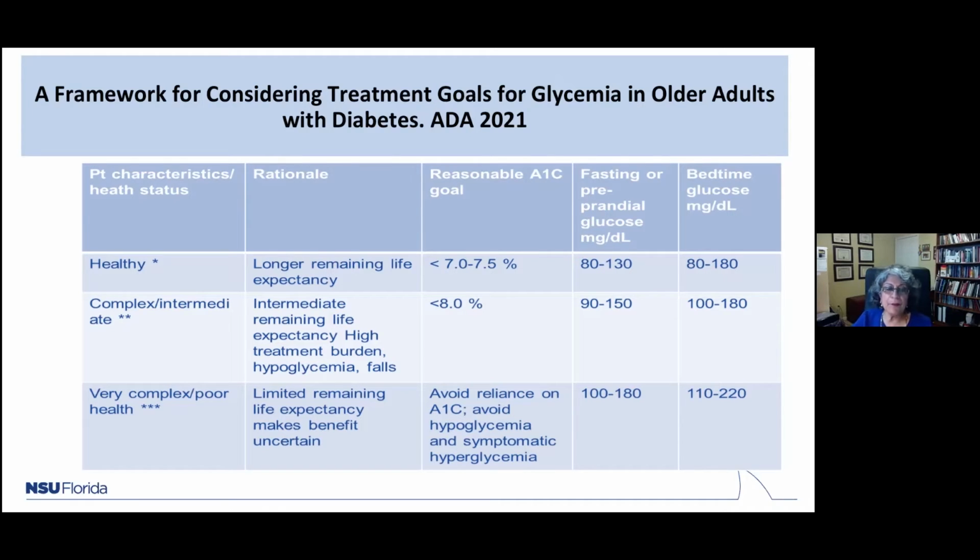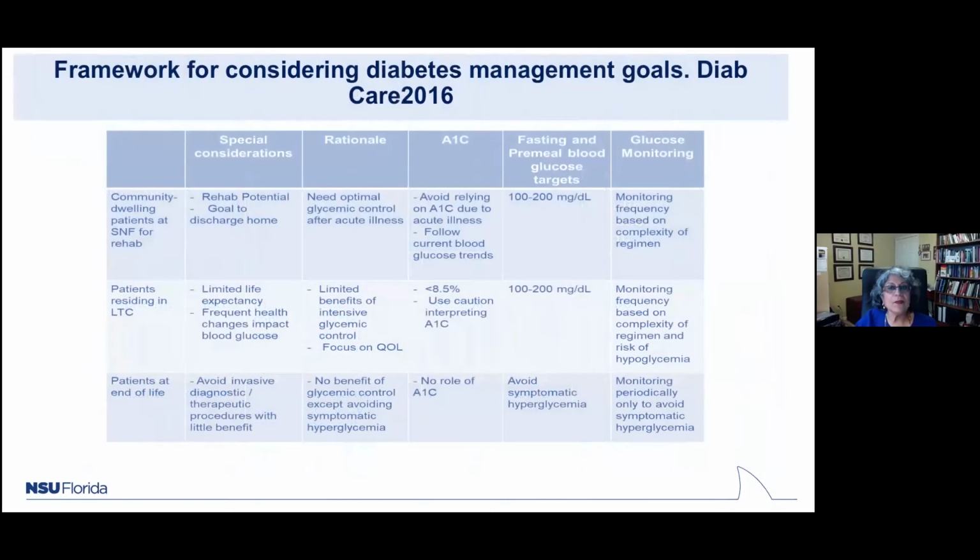But for the very complex, sick older adults who are in poor health, with poor prognosis, this is a change. There is actually no recommended A1C goal, and not to rely just on A1C, because several factors can affect your A1C. The idea is to stay within a range of 100 to 180 between fasting and preprandial, a little bit more liberal at bedtime, and look at the glucose trends rather than the A1C.